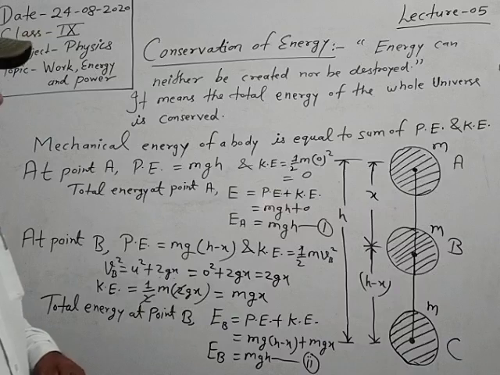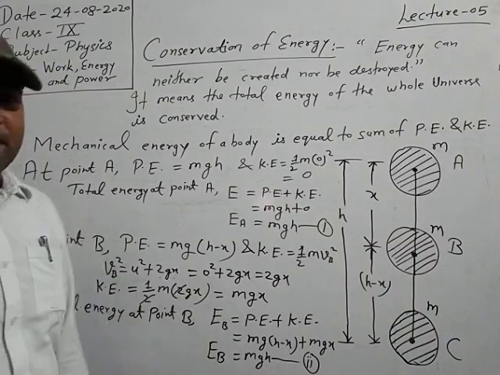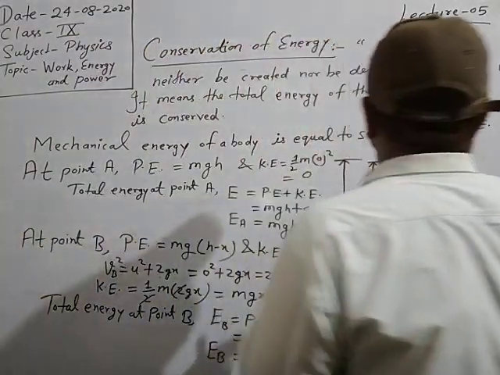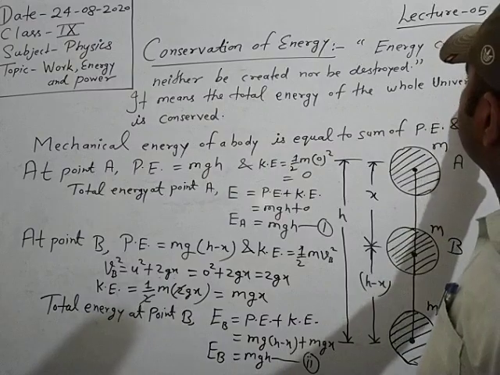And then after that, at point C, we will calculate the total energy. Just see, very easy concept. Here this is clear about conservation of energy. Energy can neither be created nor be destroyed.